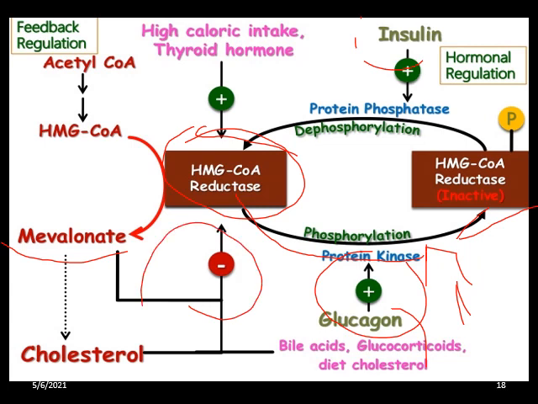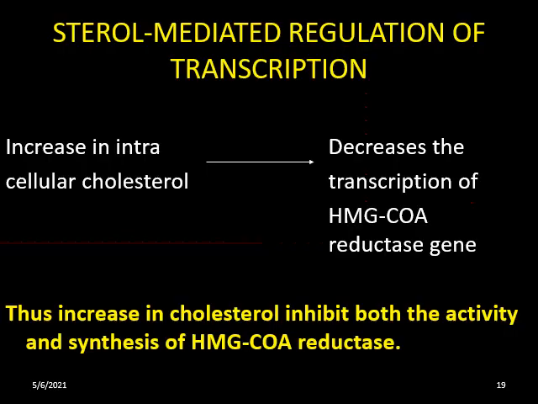Then regulation of HMG-CoA reductase synthesis by mevalonate and cholesterol is mediated by another important mechanism, known as transcriptional regulation of the HMG-CoA reductase gene, that is sterol mediated regulation of transcription. An increase in intracellular cholesterol decreases the transcription of the HMG-CoA reductase gene.